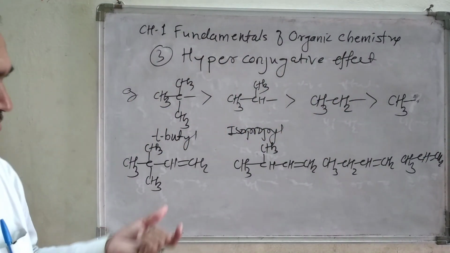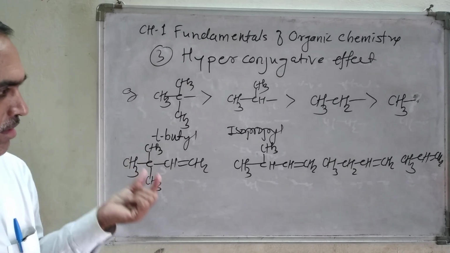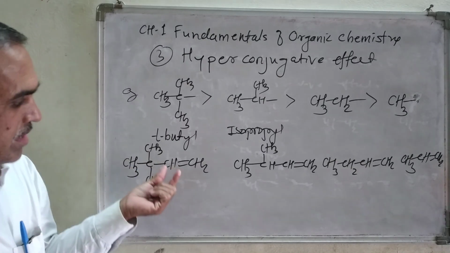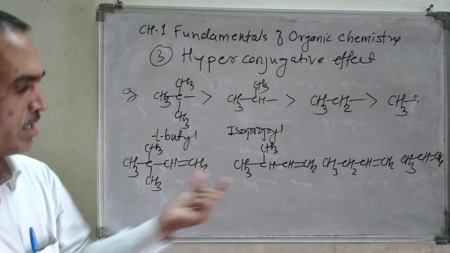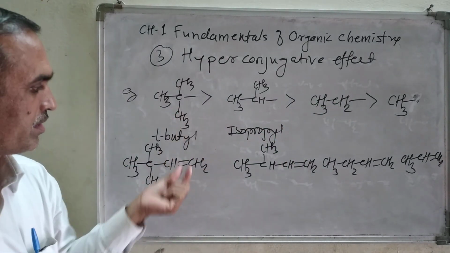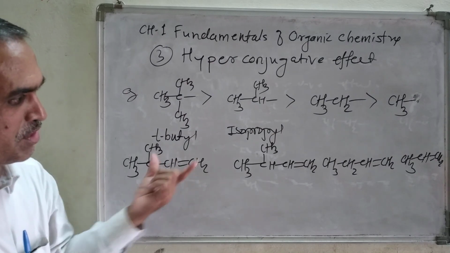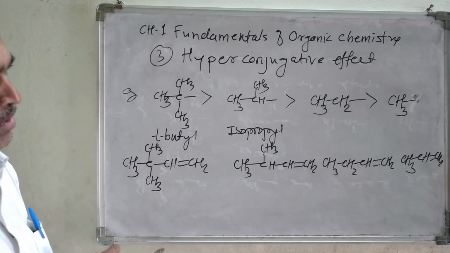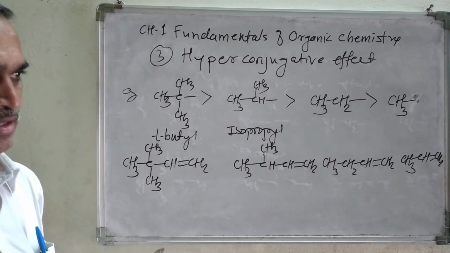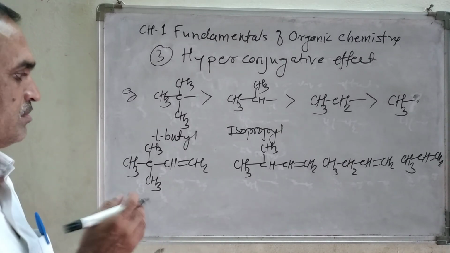What I did here is attach the alkene group to every structure above. Only the CH=CH2 is joined. Look at these structures. Now what is happening? Which one is the most reactive?